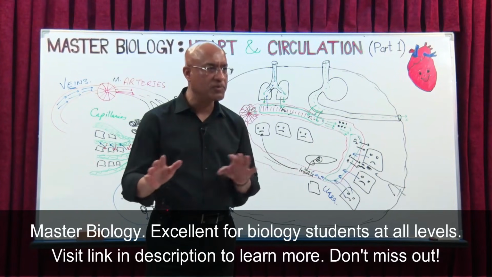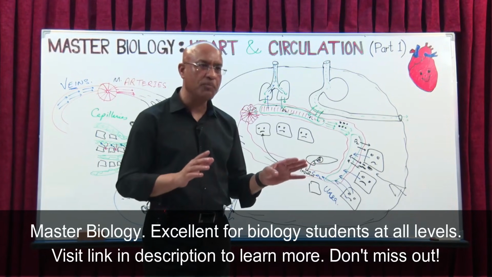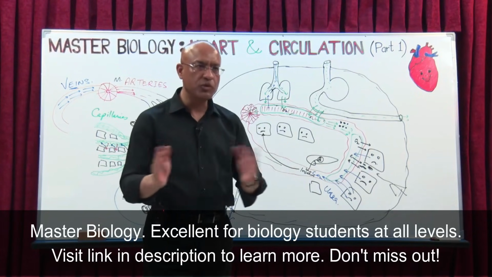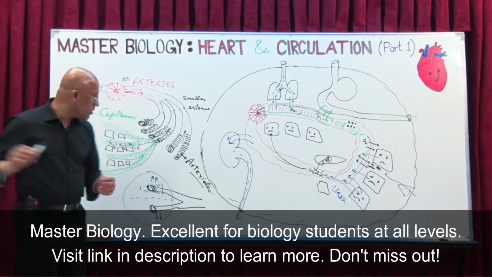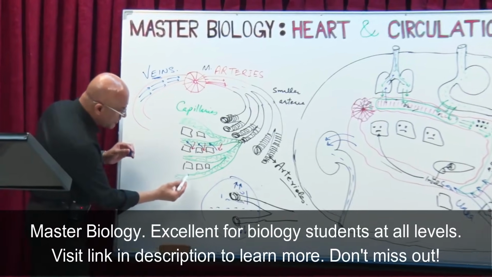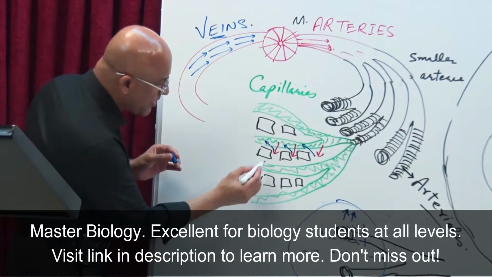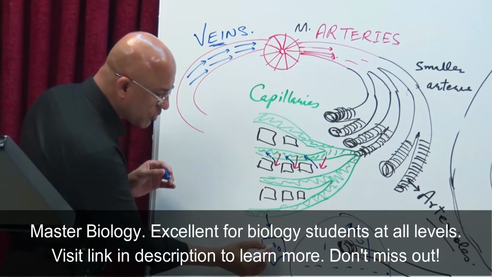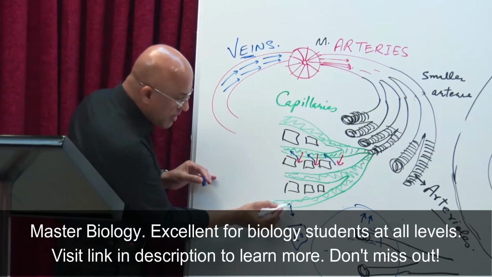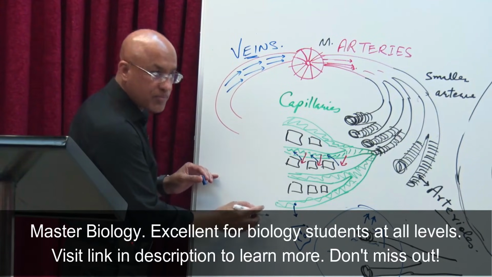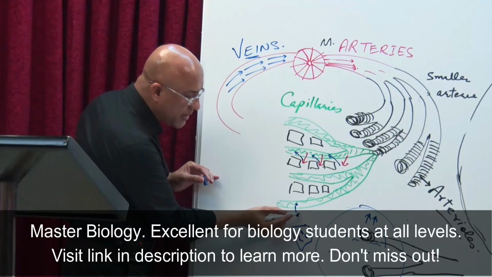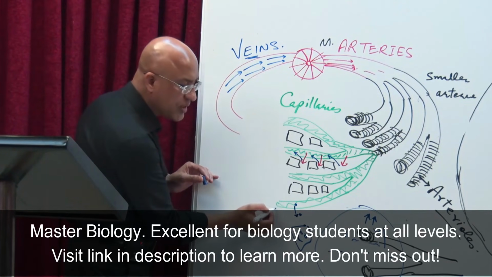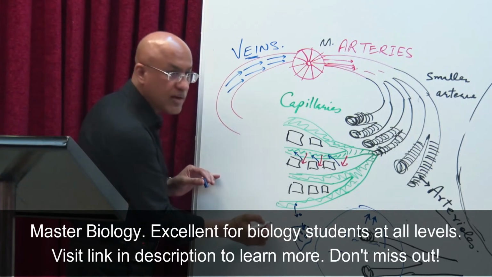Why is it doing so slow and stylishly? So that if there are some chances of exchanges between the components of the blood and the tissue fluid, that should be done, right? Because from the capillary, if a substance has to go to the cell, first of all it will go out. Suppose this is the cell which is going to receive the glucose. First it was in blood, then this glucose will come out of the blood into fluid around the cell. Second position, and eventually it will shift to the cell.